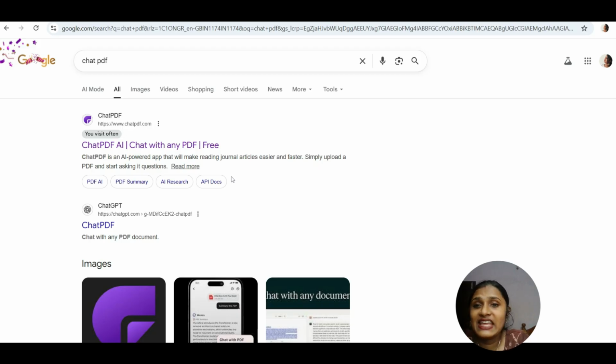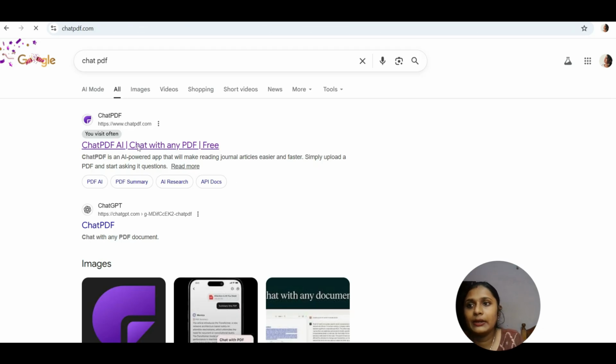As it saves our time, we can understand complex information in a simple manner. We can summarize long documents, and we will get the answers very quickly, right? So to save our time, this tool is very effective, we can say. So we can just go to this ChatPDF. This is the one. Click on that.